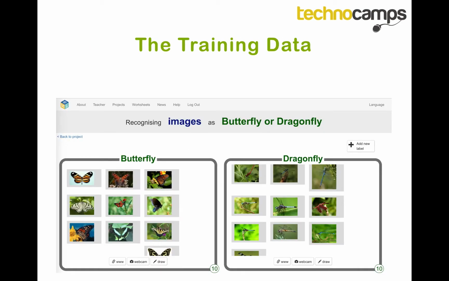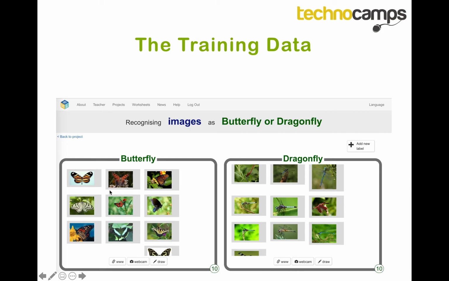Now with machine learning, the first thing you want to do is create data sets. So in this scenario, we want to teach the computer the difference between butterflies and dragonflies. So what we do is we create separate containers for each one. One bucket or container filled with images of butterflies and only butterflies. What you want also are different images of butterflies at different locations, not one type of butterfly all in the same location, as you can see here.